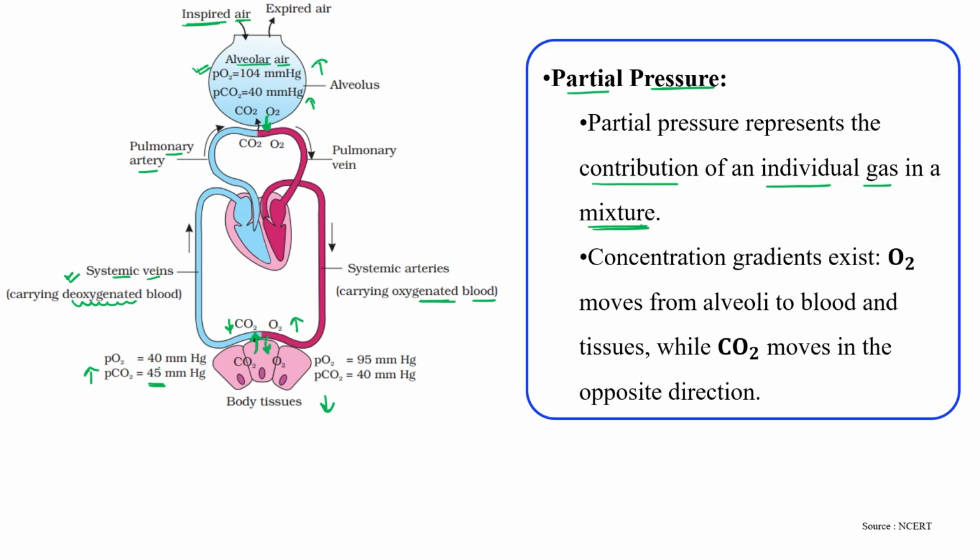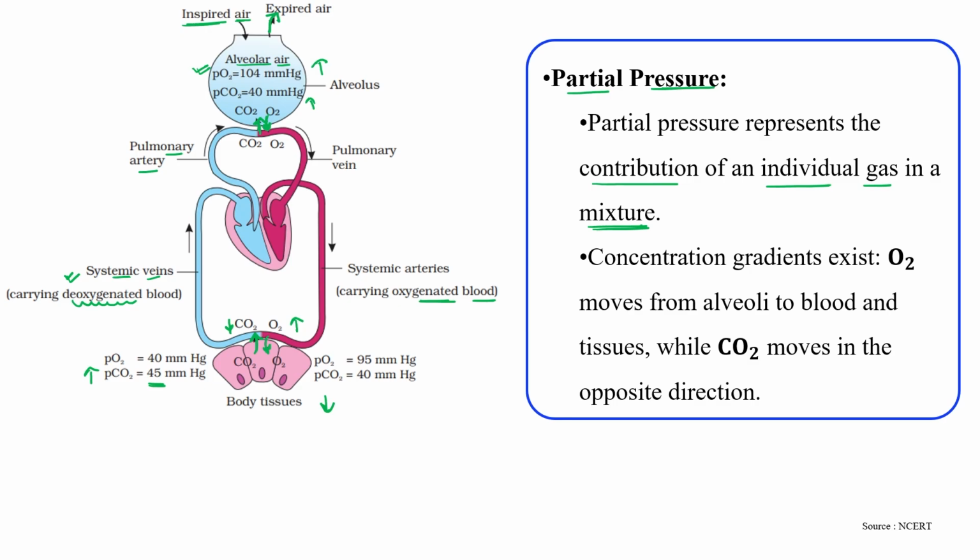As you can see here, the concentration or partial pressure is 45, while here it is only 40. So high pressure is present inside the pulmonary artery, so it moves from the high to the low side. So expiration or exhalation of carbon dioxide occurs. This is the whole pathway, the whole system through which, by partial pressure, exchange of carbon dioxide and oxygen occurs within the alveoli, blood and then tissue level.